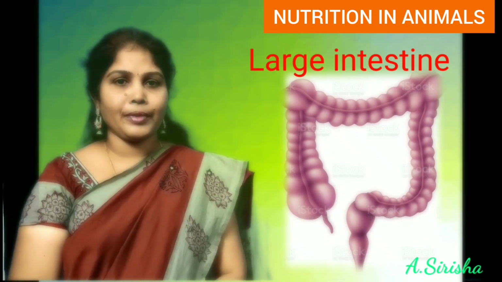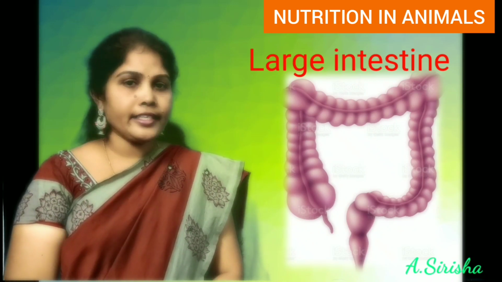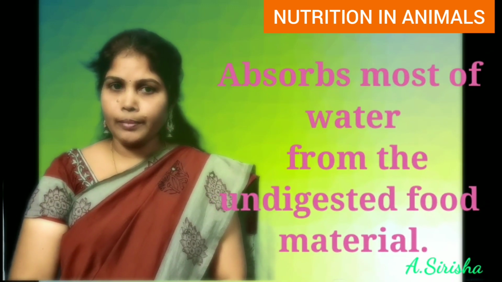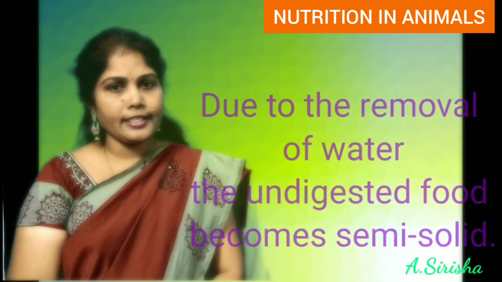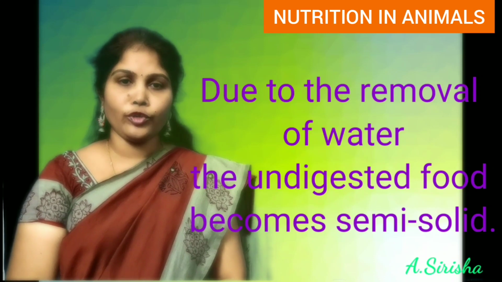Now the digestion process in the large intestine. It is the last step in the digestive system. Here the absorbed food from the small intestine enters into the large intestine. It is about 1.5 meters long. In the large intestine the water is absorbed, and the undigested food changes into the solid state. This is sent out through the anus. So this is the total digestive system. Again we will recollect the main points in the digestive system in detail.